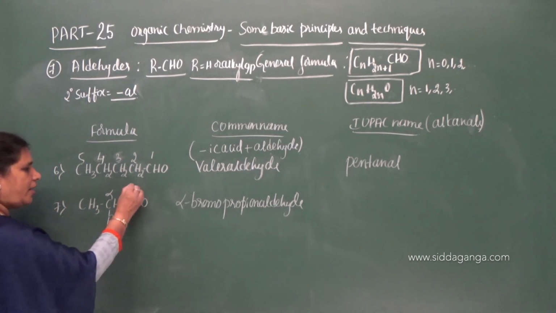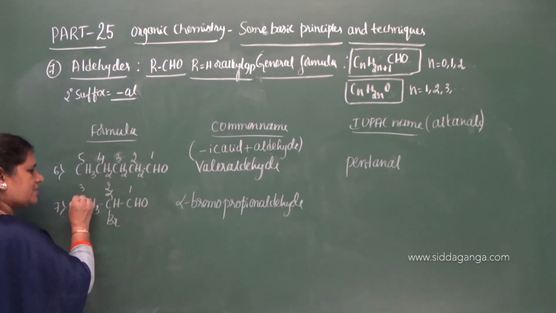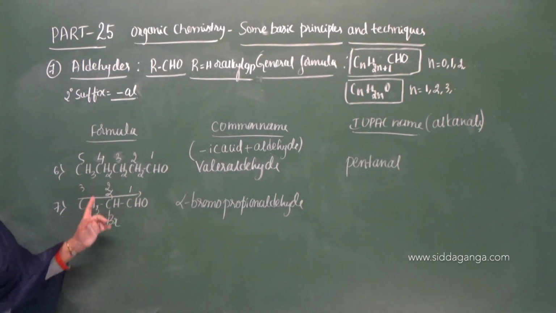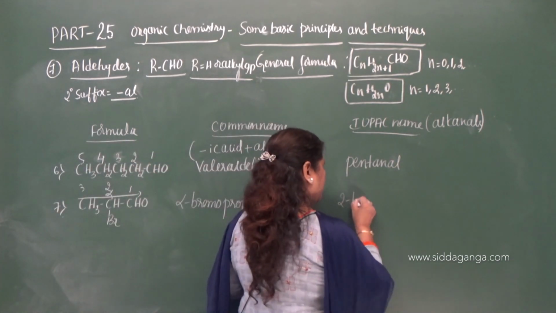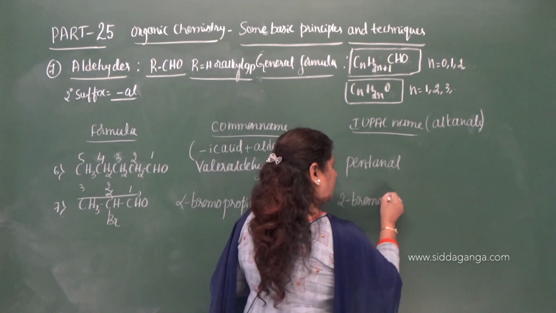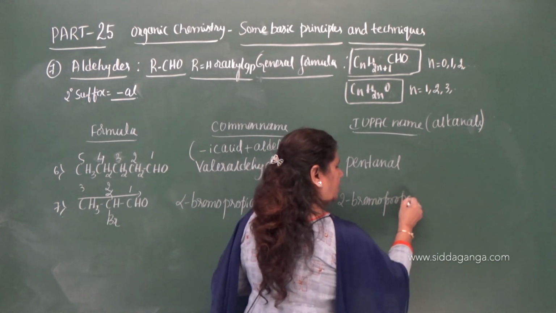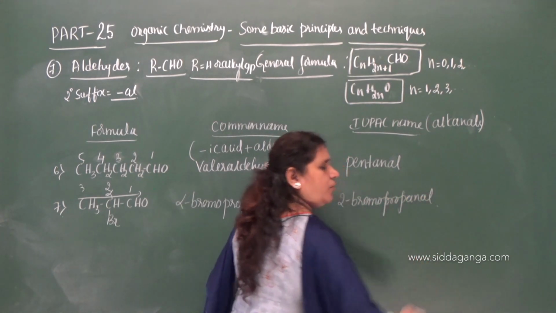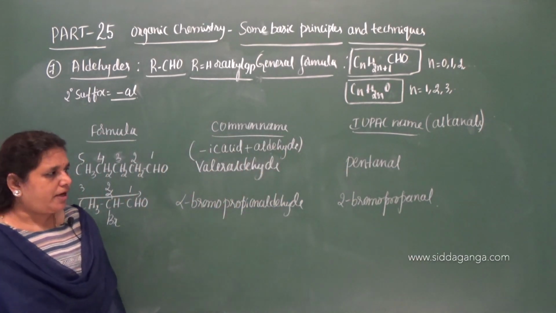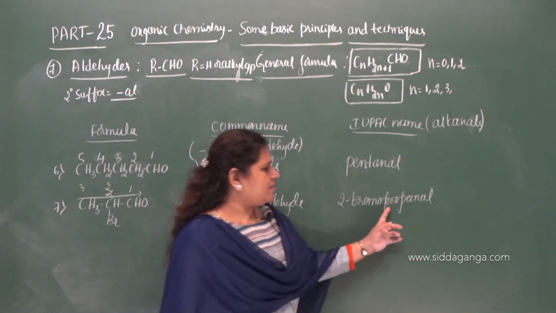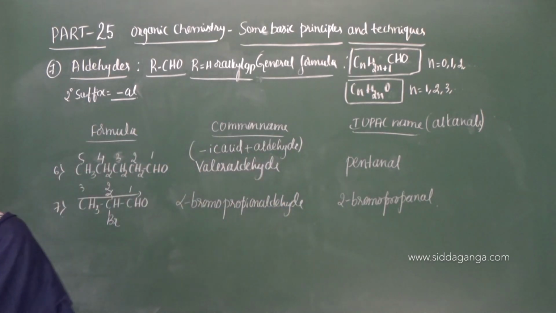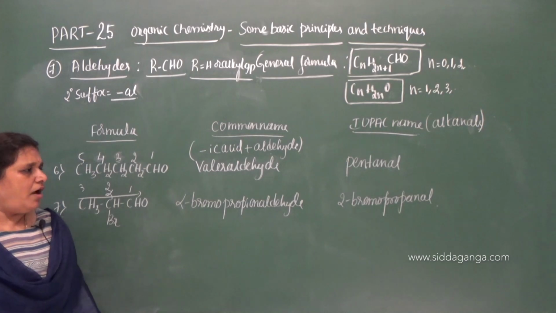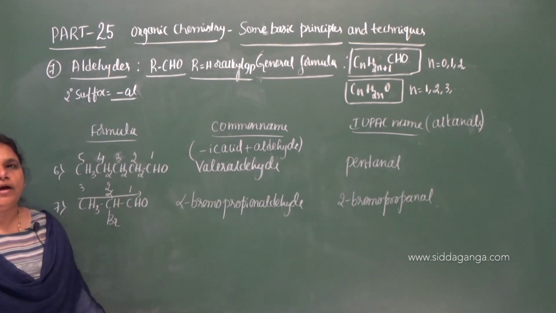Now what is the IUPAC name? 1, 2, 3. Select this chain. On the second carbon we have bromine, therefore 2-bromo. 2-bromopropanal. So when 3 carbon atoms are there, the root word becomes prop. Prop, ane, al, propanal. So 2-bromopropanal is the IUPAC name of alpha-bromopropionaldehyde.